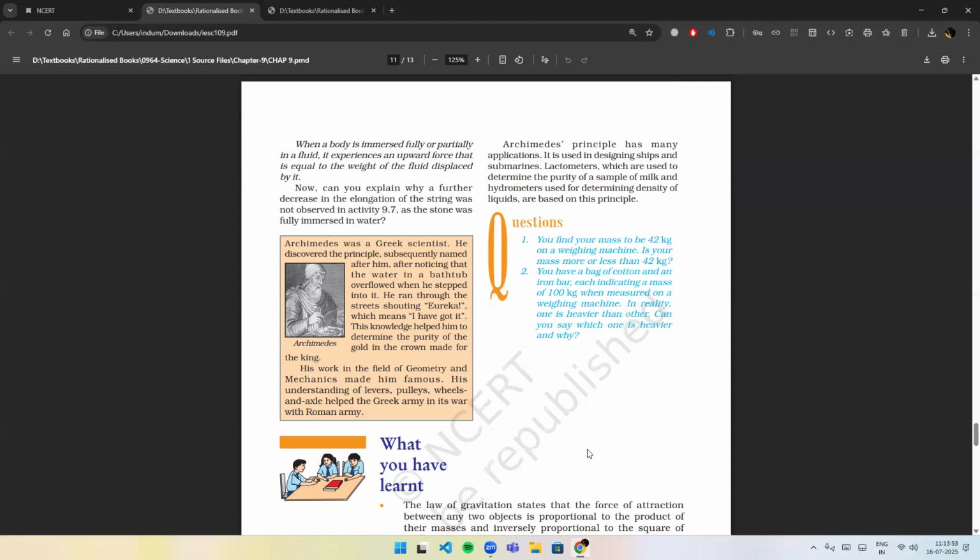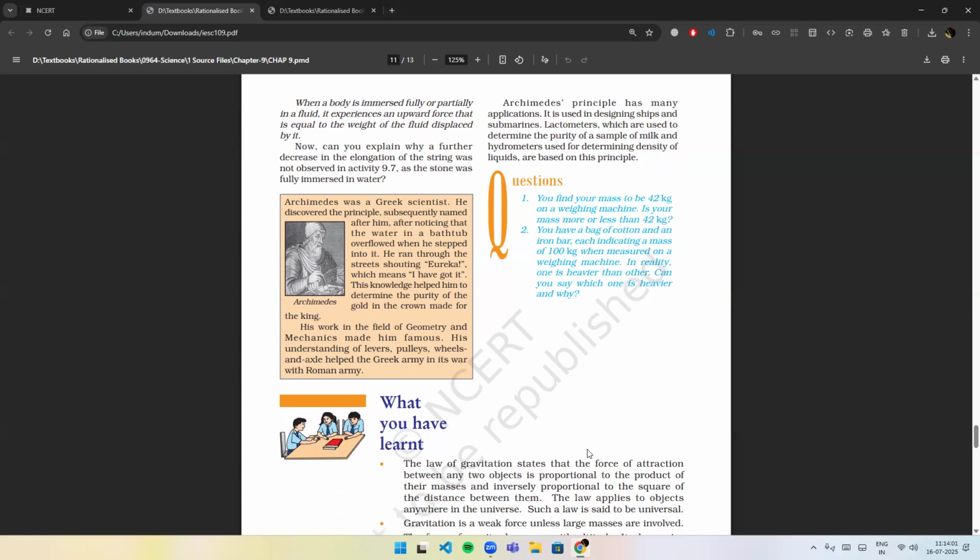Archimedes' principle has many applications. It is used in designing ships and submarines. Lactometers, which are used to determine the purity of a sample of milk, and hydrometers, used for determining density of liquids, are based on this principle.